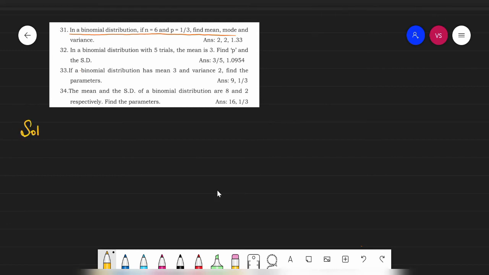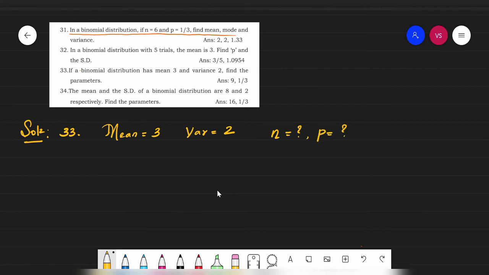Next question, that is the 33rd question. What is the 33rd question? If a binomial distribution has mean 3 and variance 2, find the parameters. Parameters of a binomial distribution are n, which we have to find out, and we also have to find out p. These two values you have to find out.